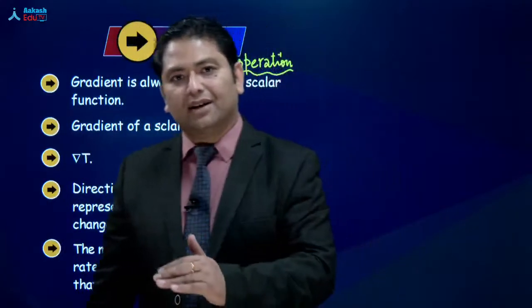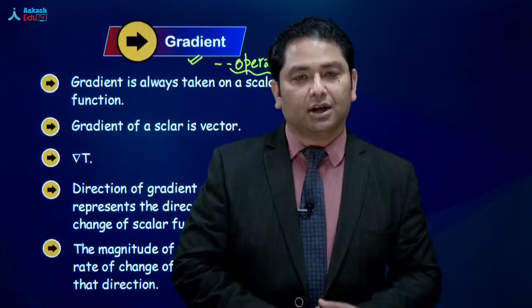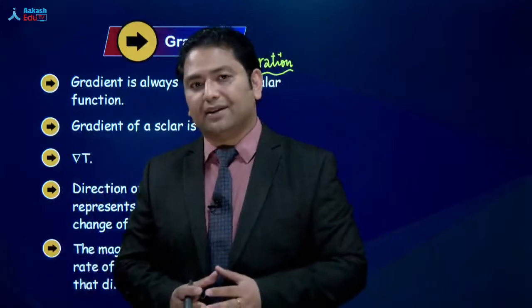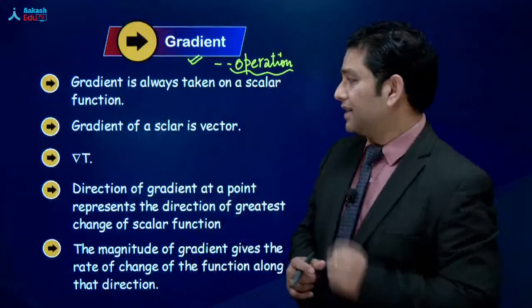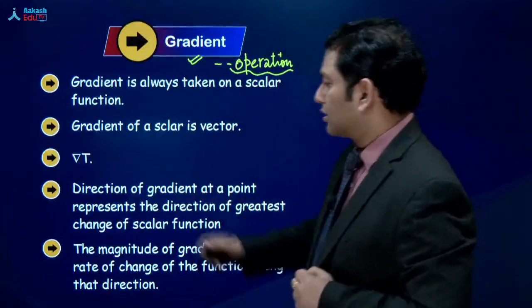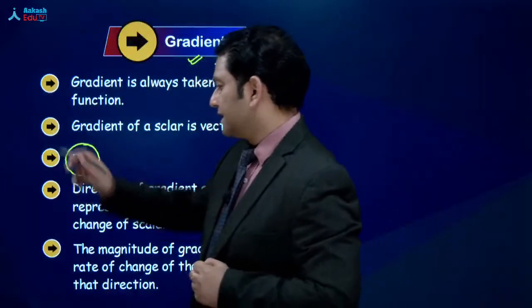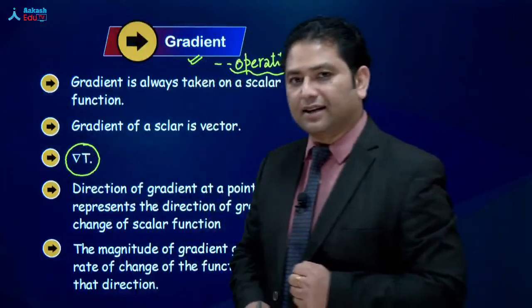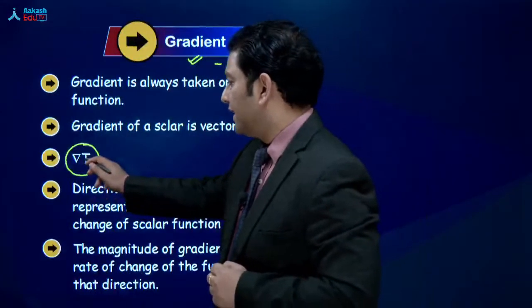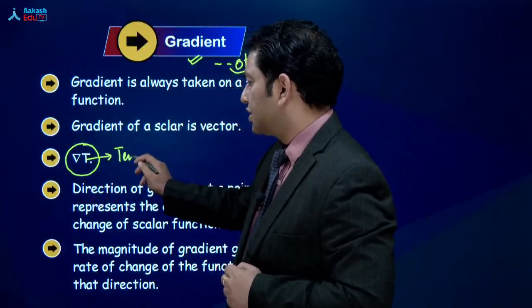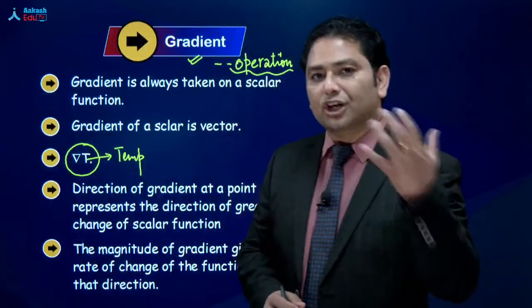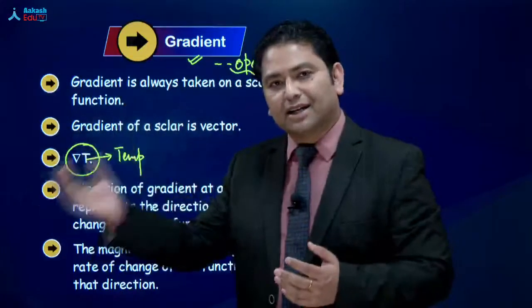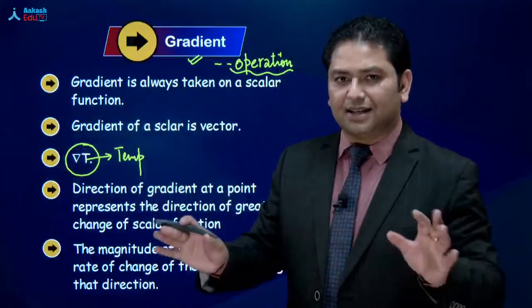We don't have, कोई भी एक vector उठाइए, force gradient, we don't have. We only and only have the gradient of a scalar quantity. That's the first thing. और gradient को हम इस तरह से represent करते हैं. The opposite triangle T. Like if I say this T is a temperature, ये जो expression है, this is what we call as temperature gradient. या आप gradient of temperature. Anything you say, that's equally fine.